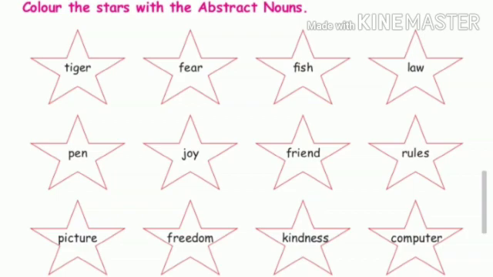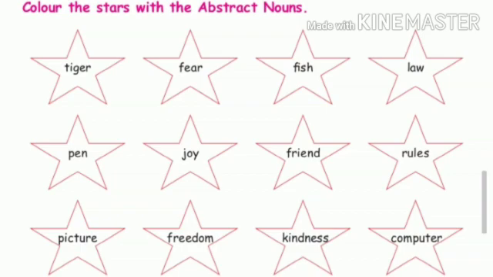The next exercise: color the stars with the abstract nouns. See the stars one by one. Tiger, fear, fish, law, pen, joy, friend, rules, picture, freedom, kindness and computer. See the first star, tiger. Is tiger an abstract noun? No, tiger is not an abstract noun. Tiger is an animal.